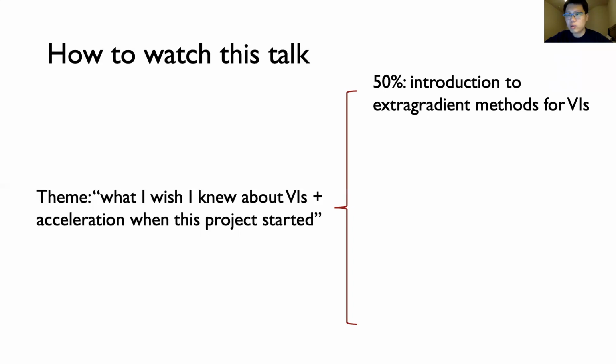The first half of the talk will largely be a primer on extragradient methods for solving VIs, so don't worry if these words don't mean anything to you right now. I'll try to make the goals of the algorithm as intuitive as possible, and seeing the analysis will make it easier to appreciate the main definition of this paper, which is relative Lipschitzness. For the experts watching this talk, feel free to jump ahead if you don't need the primer.